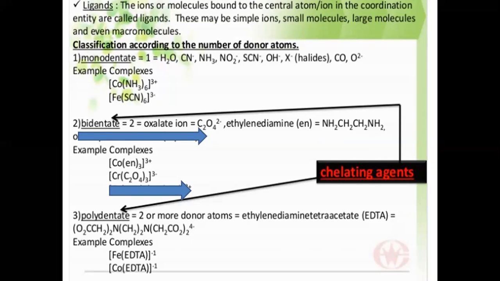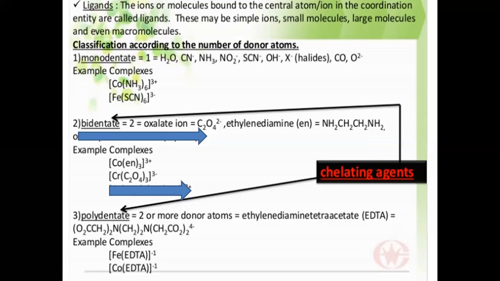So first of all, monodentate. Monodentate means that it has only one donor atom. Only one atom can donate its electron to the central metal atom, so it is monodentate, also known as unidentate. Examples are water, CN, NH3, NO2, OH, and halides. Then bidentate. In bidentate ligands, there are two donor atoms and they have the ability to link with the central atom or ion at two positions.